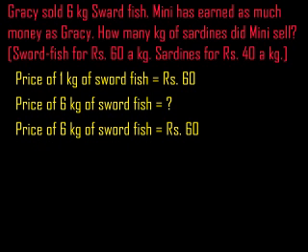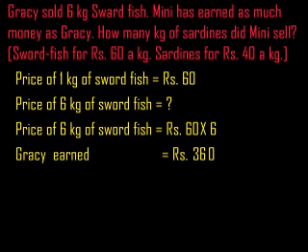So 1 kg swordfish rate is 60 into 6. Then what is the answer? 0, put as it is. 6 sixes are 36, so rupees 360. So Gracie earned how many rupees? 360 rupees. So Minnie also earned 360 rupees only. Clear?